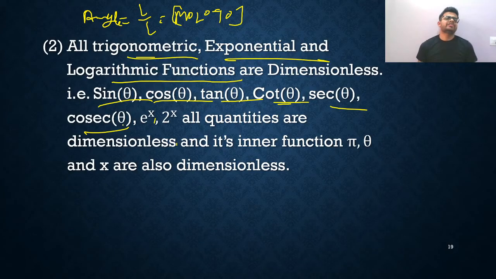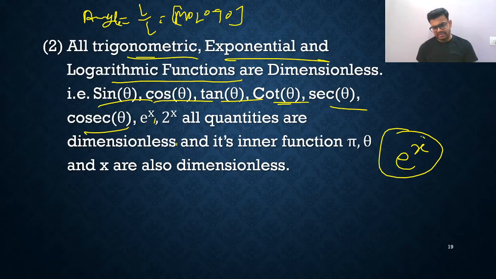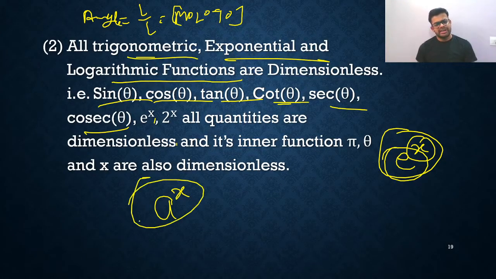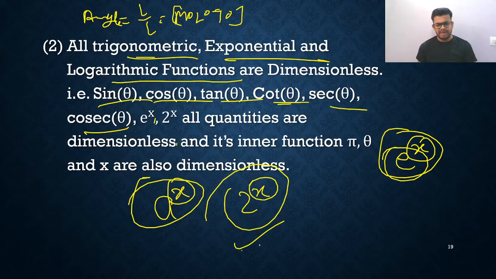That's all. Next, exponential, e raised to x. My dear friends, whenever you get this, x will be dimensionless and e will be dimensionless. So simply speaking, this entire term will be dimensionless. Next, if any constant is raised to x, this entire term will also be dimensionless. Okay, 2 raised to x, the x will be dimensionless, and the entire quantity will be dimensionless. Just remember this. This is the basic rule you need to follow.